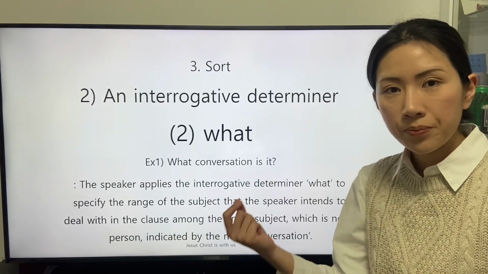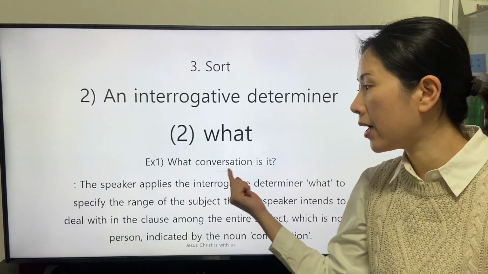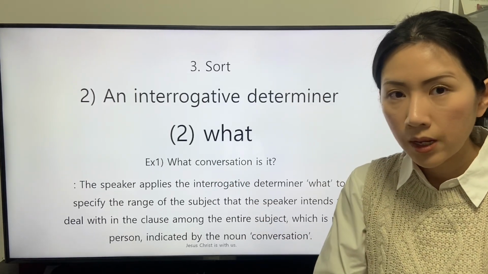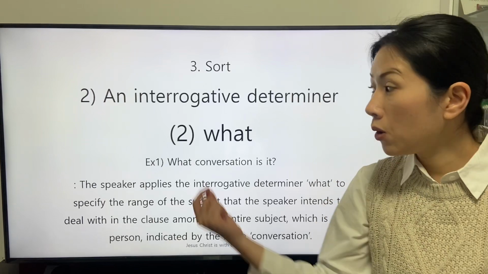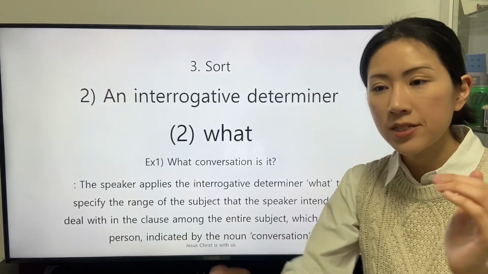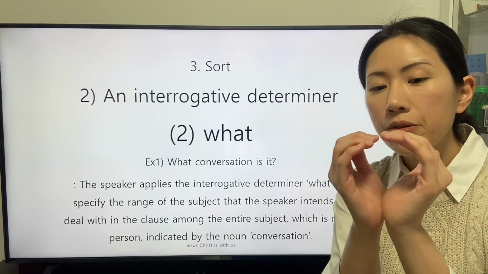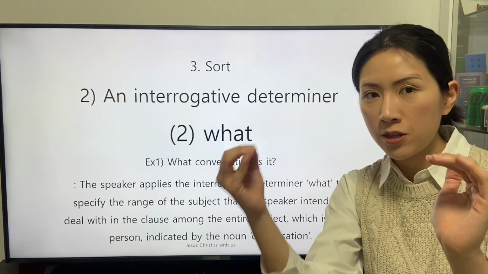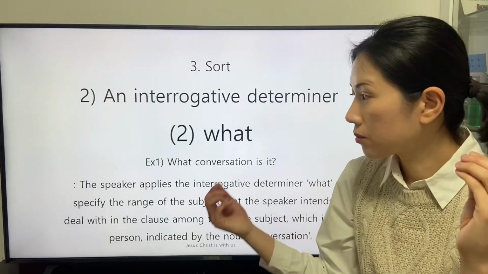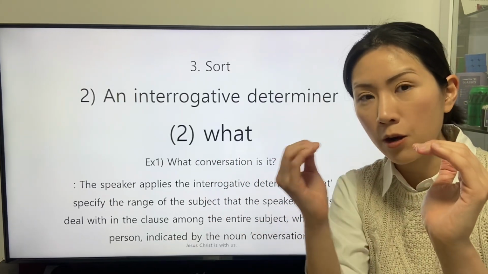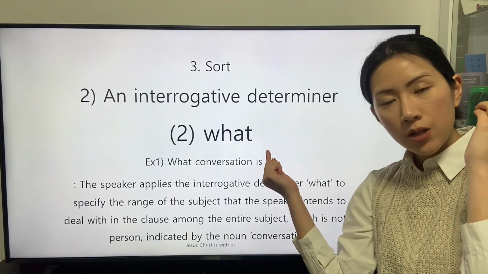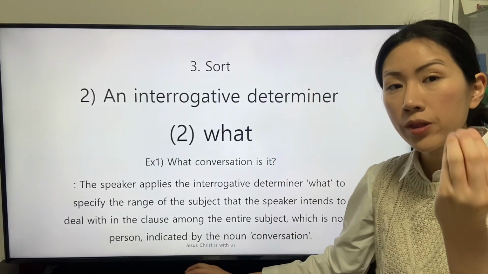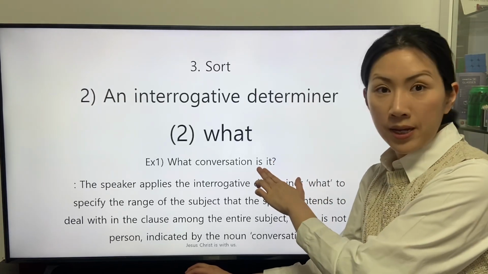The subject, indicated by the general noun conversation, is not a person. So the speaker specifies a part of the subject with the interrogative determiner what. The specified subject that is not a person defines the subject, it, in this clause with the definition of the be verb, is.